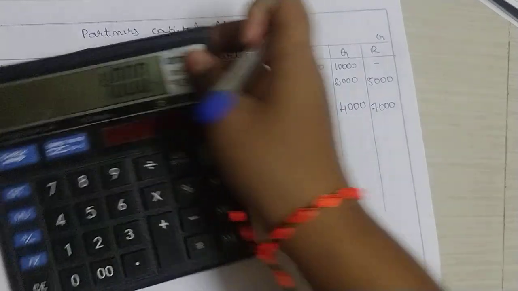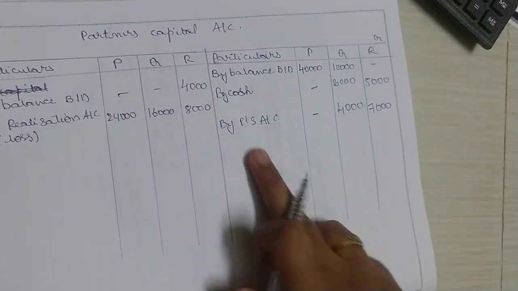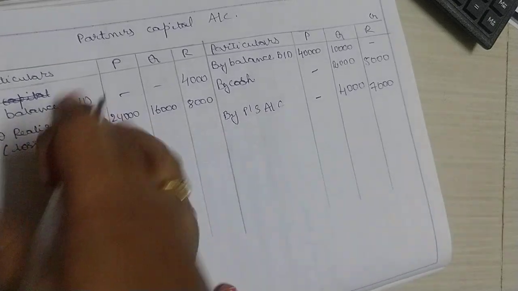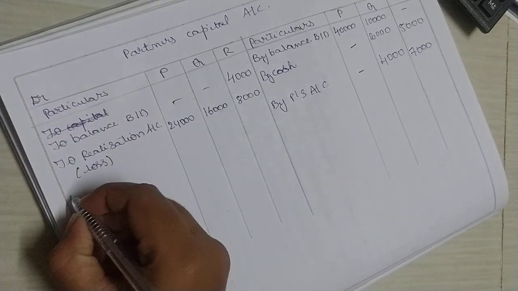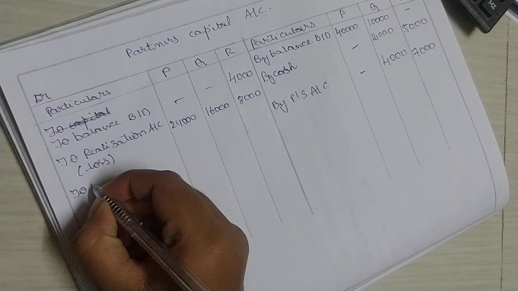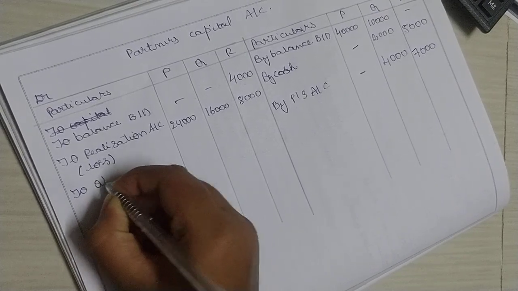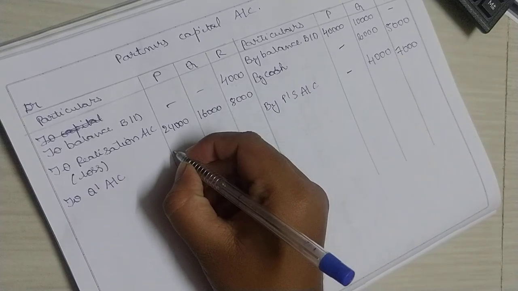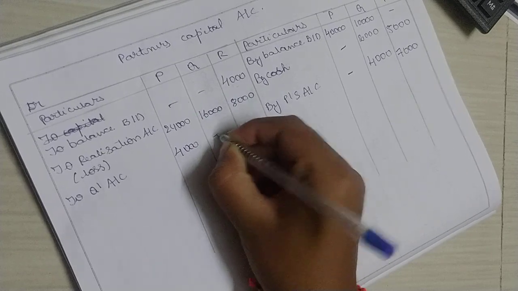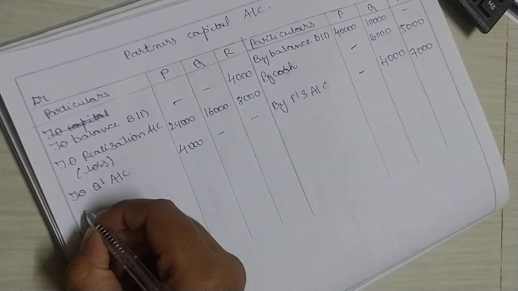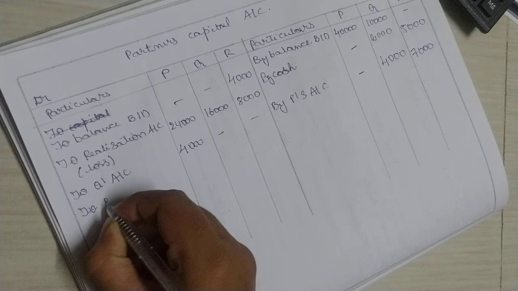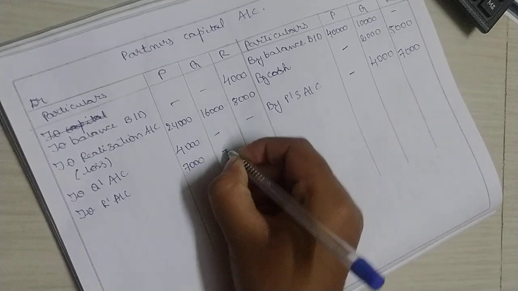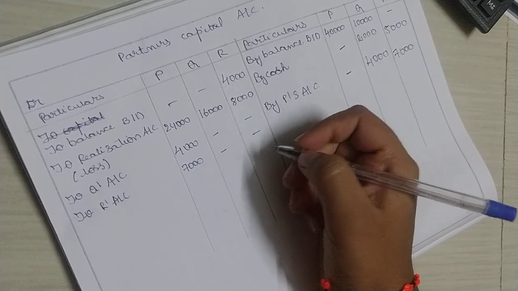What is the next thing you have to do? You have to make the corresponding entry for what P is getting, in place of P. So what do you do on the debit side? To whom is P giving first? Q. To Q's account, how much is he giving? 4,000 rupees. Next, to whom is he giving? To R. To R's account, 7,000 rupees.